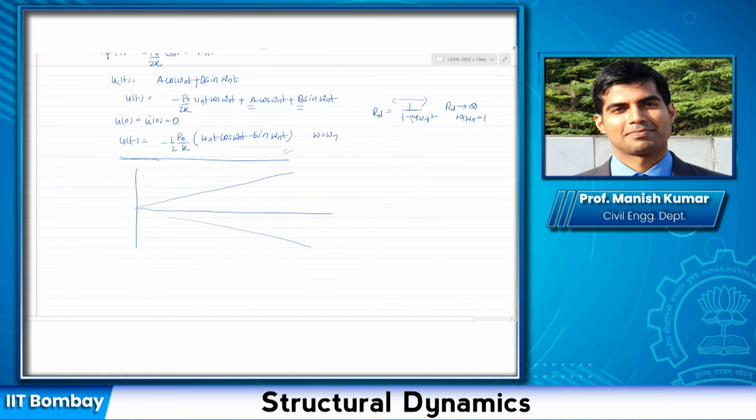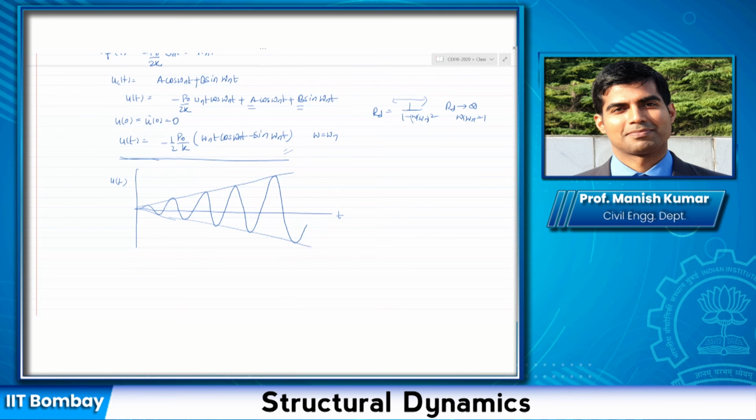The u t would vary like this, so the amplitude keeps on increasing. I will call this u t and this is t. The amplitude becomes unbounded over a period of time, not suddenly.